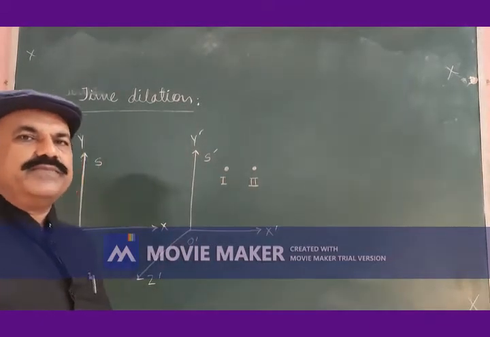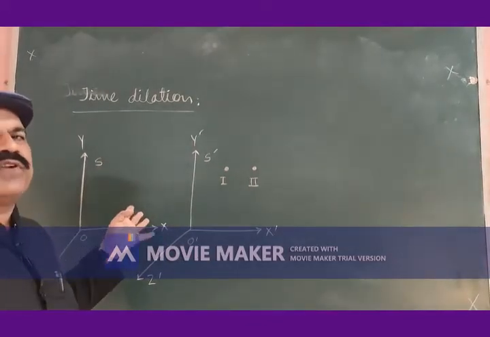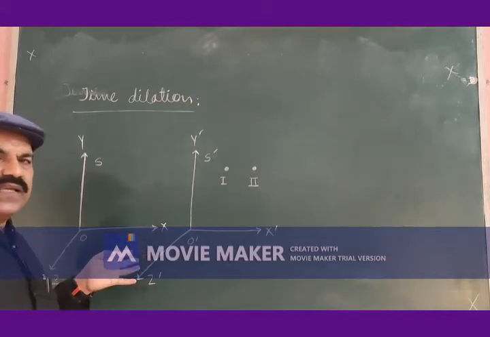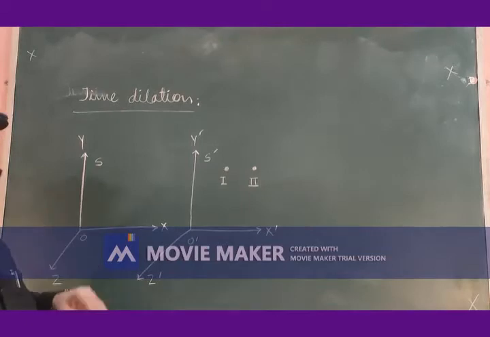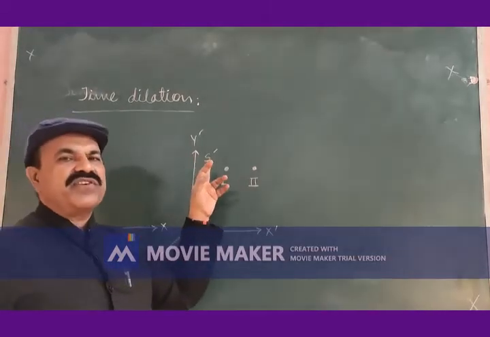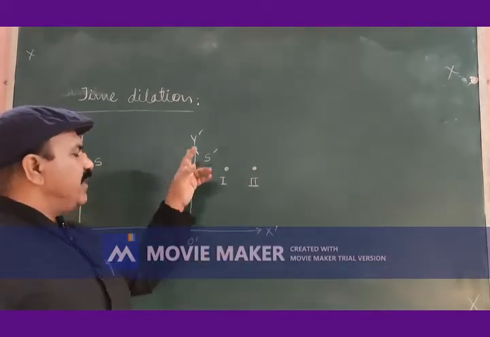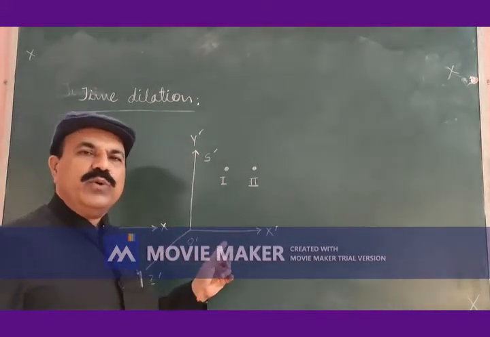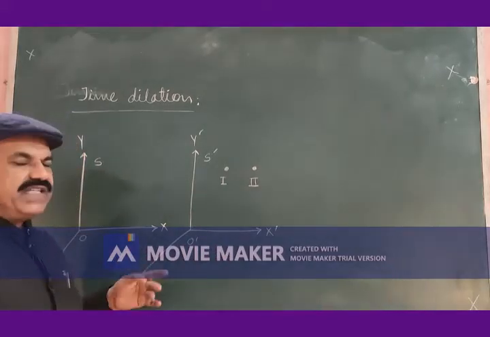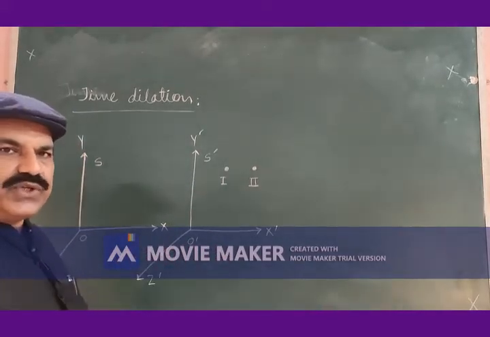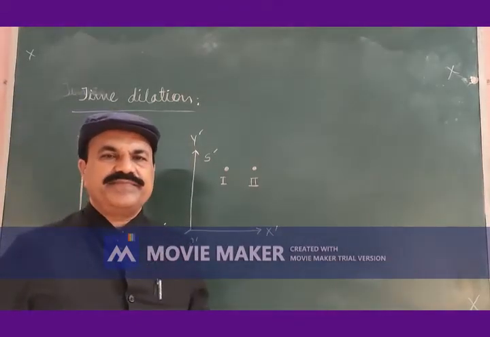Let us come to the figure. This is frame of reference S having coordinate axis x, y, z, origin O, frame of reference S prime with coordinate axis x prime, y prime, z prime, O prime, the origin. Initially at time t is equal to 0, both these frames are coinciding.